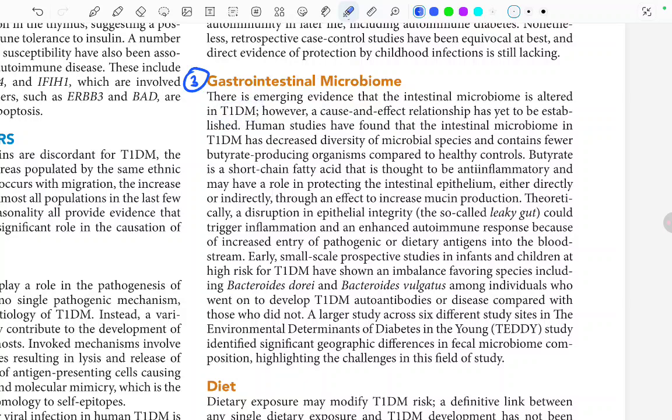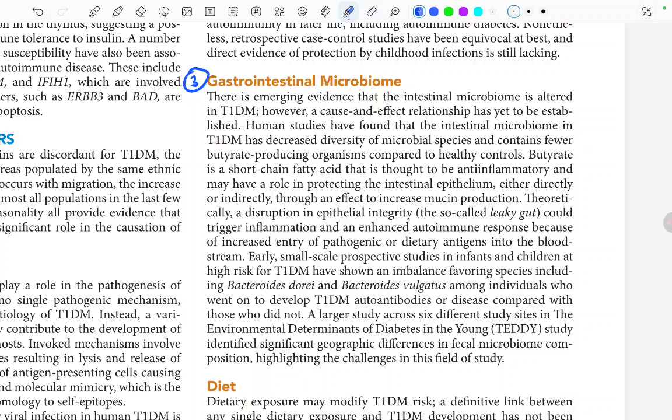Human studies have found that the intestinal microbiome in type 1 diabetes mellitus has decreased diversity of microbial species and contains fewer butyrate-producing organisms compared to healthy controls. Butyrate is a short chain fatty acid that is thought to be anti-inflammatory and may have a role in protecting the intestinal epithelium, either directly or indirectly through an effect to increase mucin production.